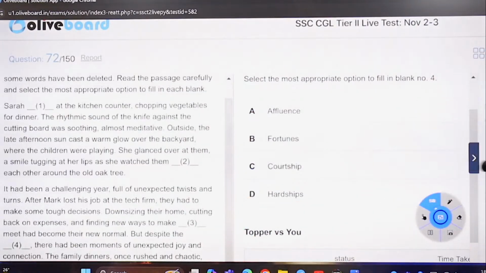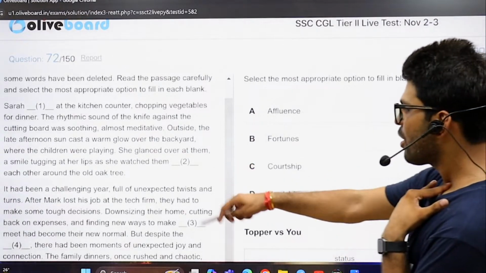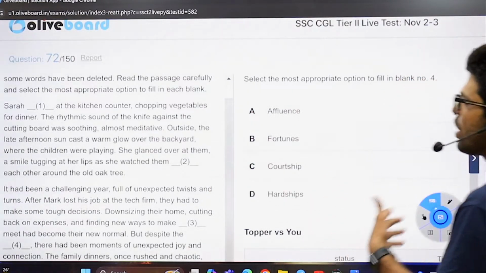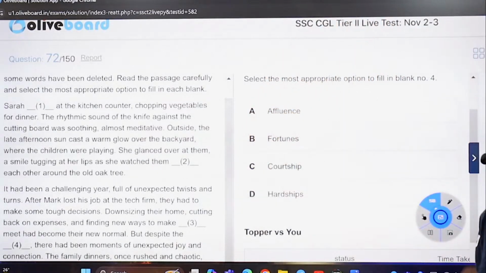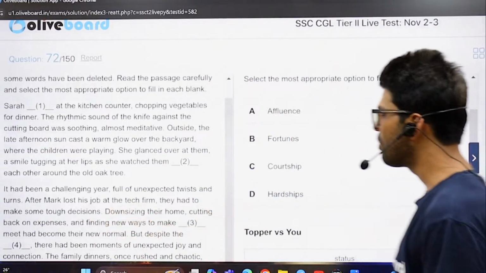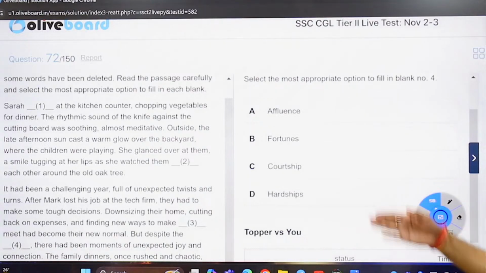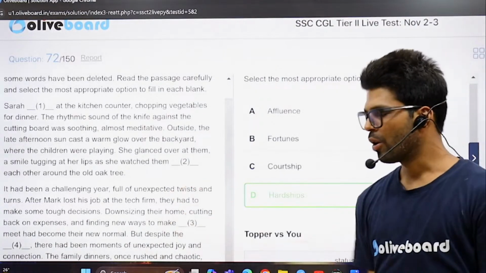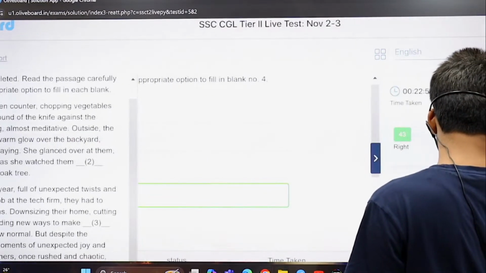And the last one. But despite the blank space, there had been moments of joy, connection. So despite, if you have lost your job, if you don't have money, that means you are going to have some affluence. That shows an immense amount of money. Affluence, money's flowing, is a positive word. Fortune, God helping you. You can't say despite God helping me and such. Courtship, to date someone, to make someone ready for marriage and such. Not the context. Hardships, problems. You lost your job. That's the problem. Hardship, uncomfortable situation there. Not needed, we can say.